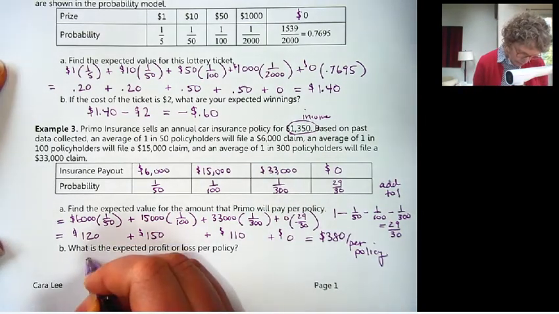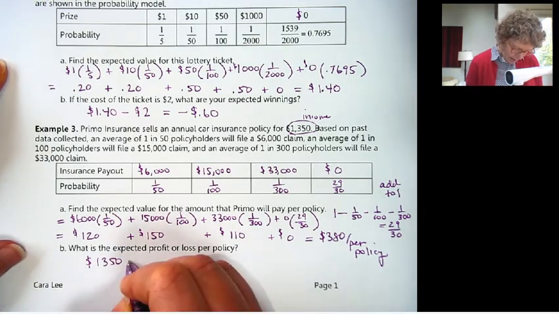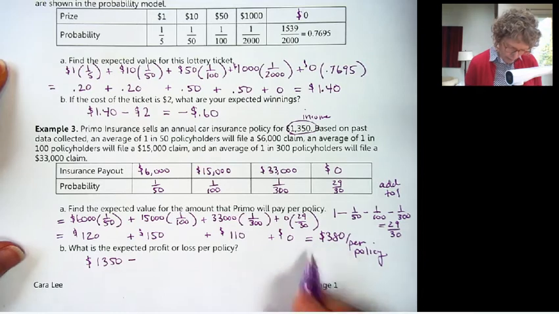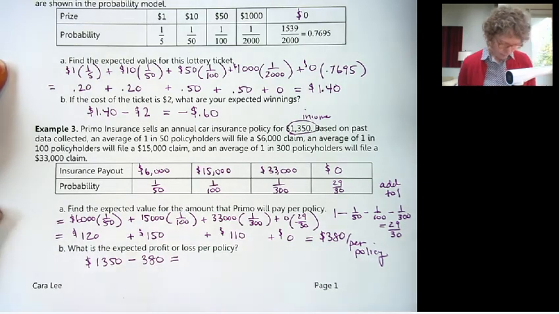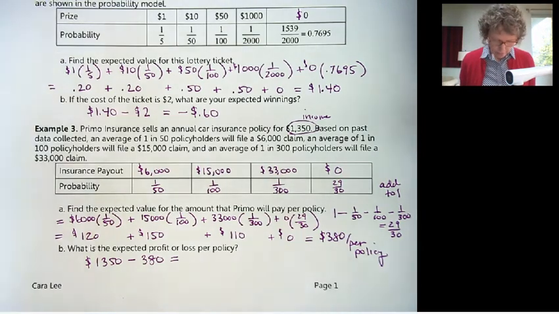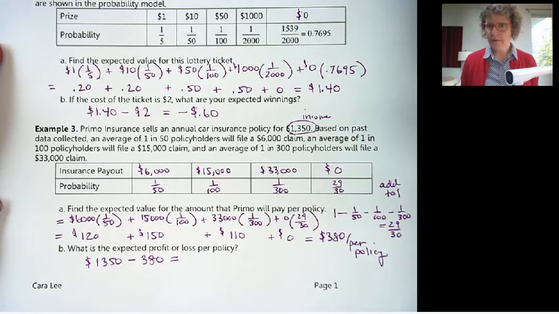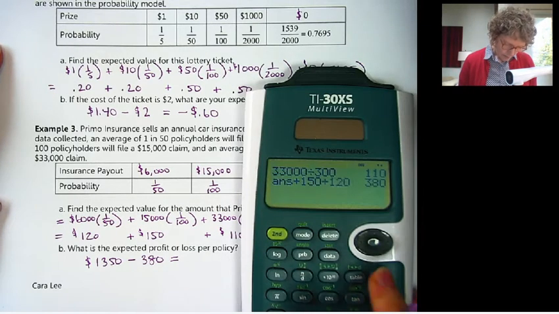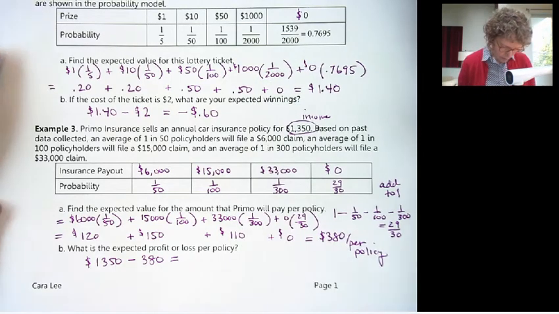So they are making $1,350, and then they have to pay out, so this one will be negative, minus $380, and the difference is the amount that they get to keep. Maybe not their profit, but what they have to pay, all of their overhead, and then also profit. So let's find the difference. $1,350 minus $380 is $970.